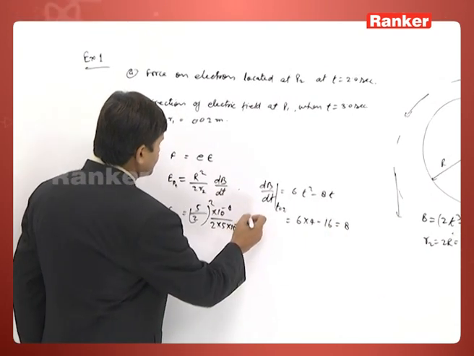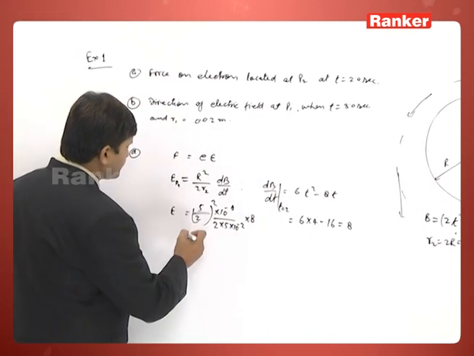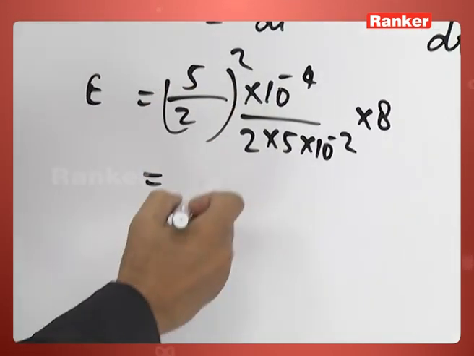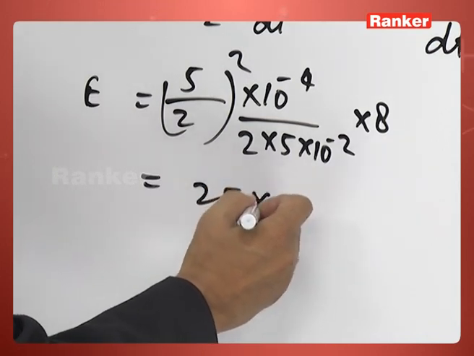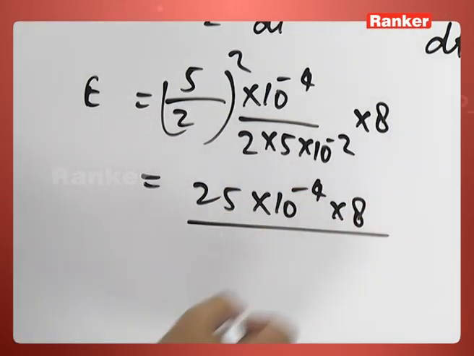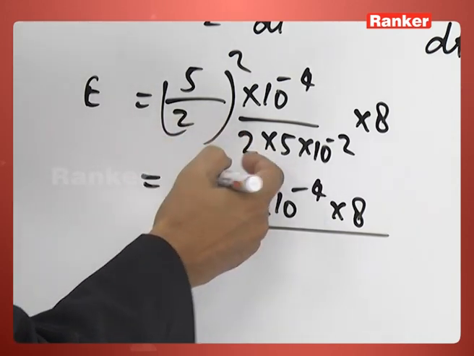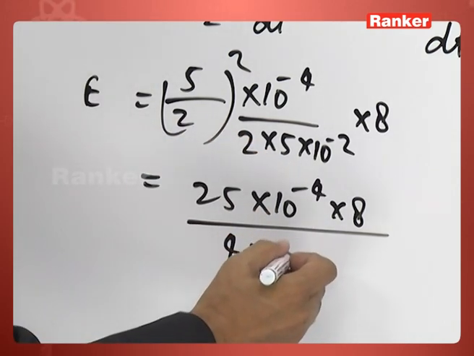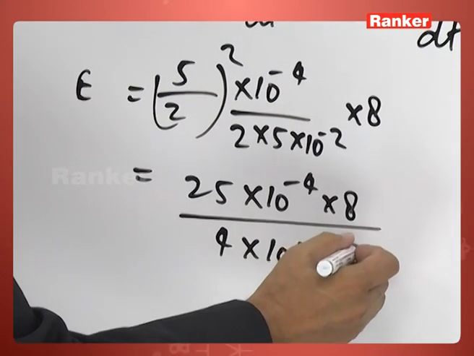So into 8. Now simplify. This is 25 into 10 power minus 4 into 8 by 4 into 10 into 10 power minus 2.